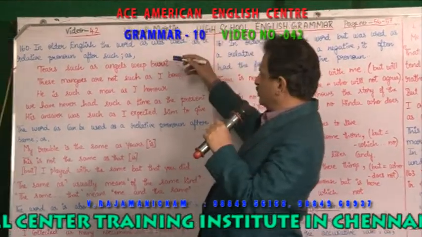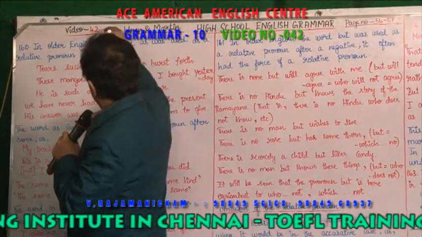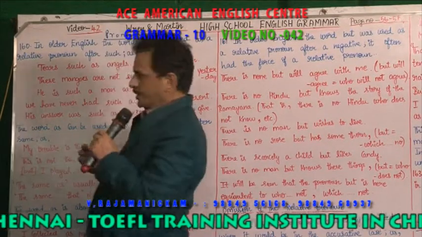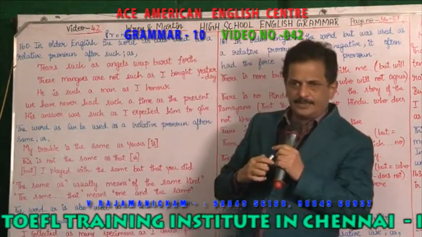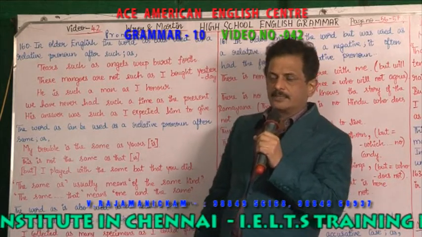Take your Wren and Martin book. We have come here to video number 42. It is the pronouns. What is the pronoun? I, we, you, he, she, it, they are pronouns. This, that, they are pronouns. Who, where, which, in between the sentence, it is a pronoun.